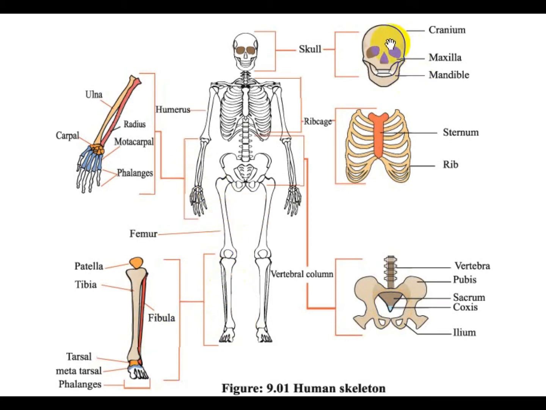The skull is the part of the human skeleton that forms the bone framework of the head. It consists of 29 bones. Among these, 8 are cranial, 14 facial, 6 ear ossicles, and 1 hyoid bone.